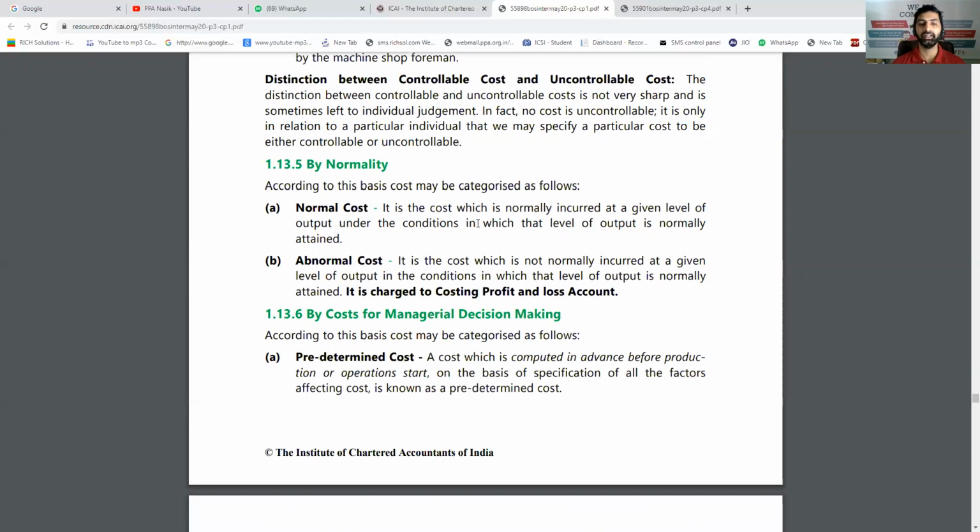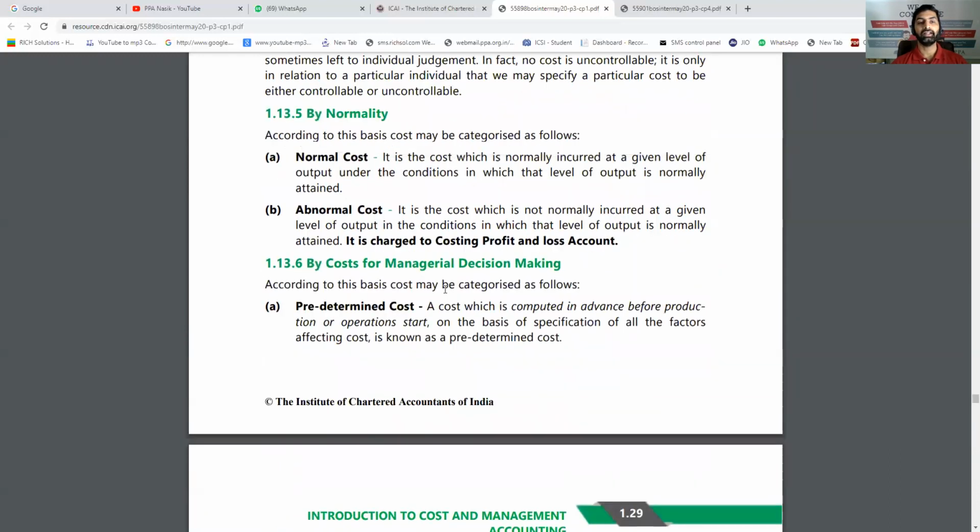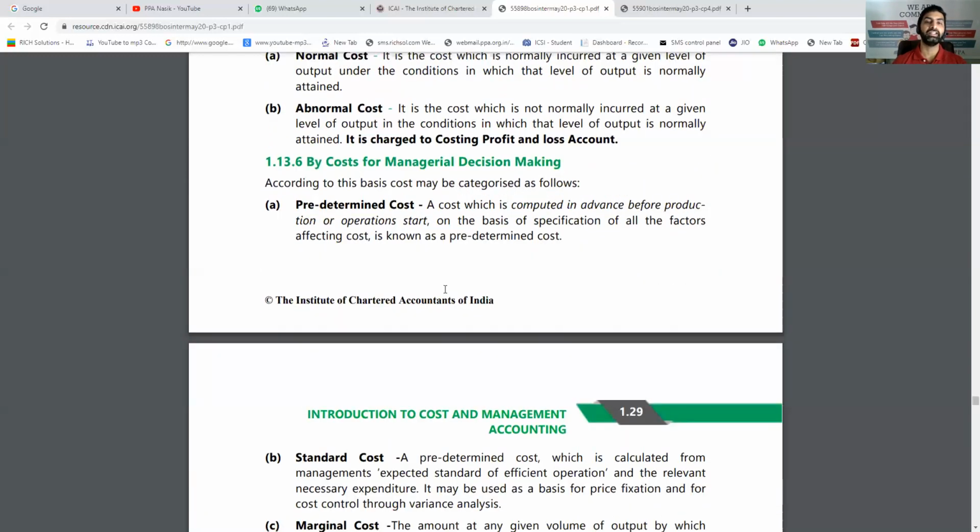It will go to costing P&L, because the client will not pay you that amount. It was your problem. So that was about normality. And the sixth base is by cost for managerial decision making.